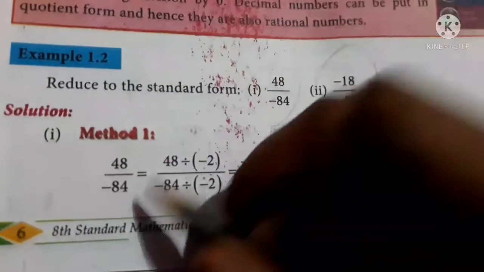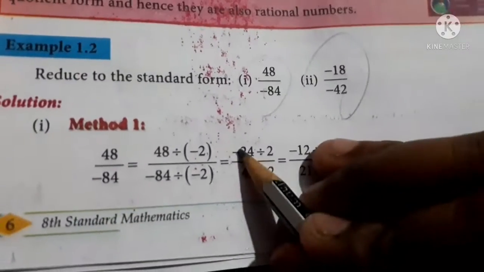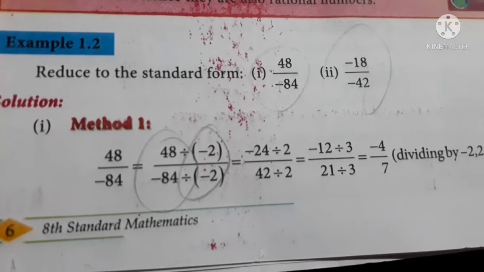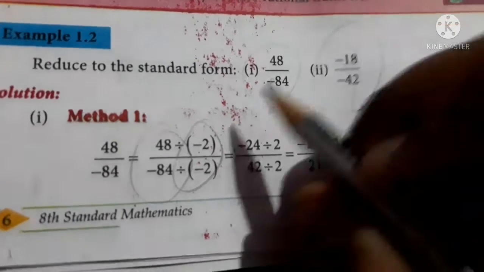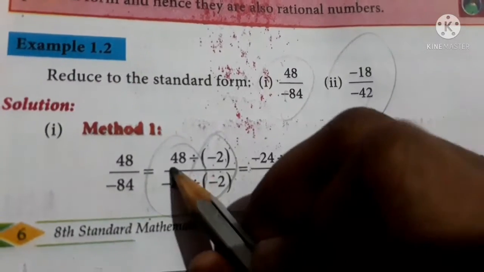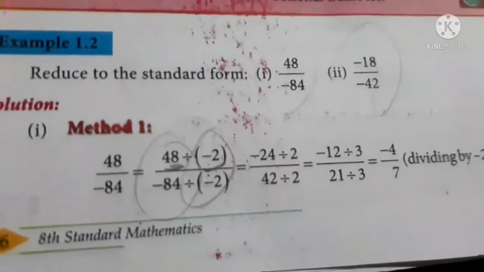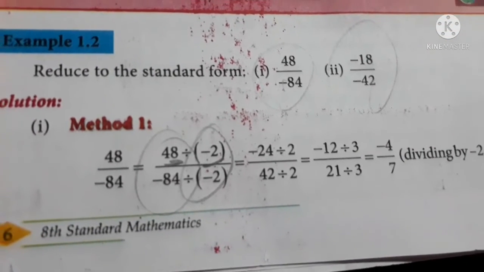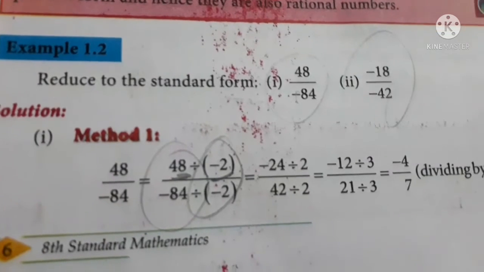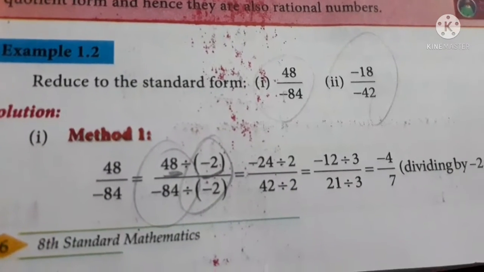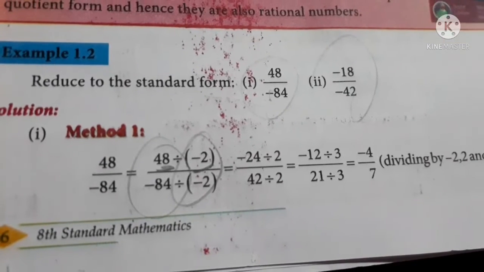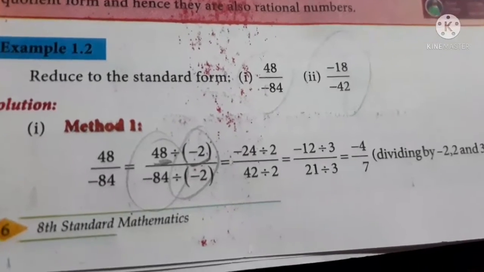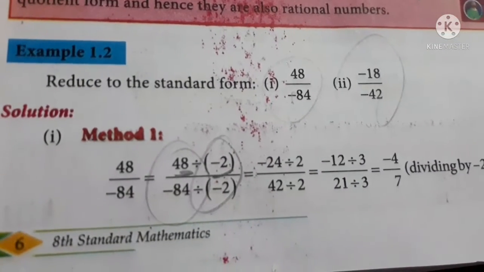First, you should take the negative symbol up. Okay, we have got it up, and now we are going to divide by minus 2 and minus 2. Okay, so let us see how to do it. You will get minus 24 when you divide 42 by 2. Why am I dividing here and not multiplying? If you multiply, the numbers will go bigger and bigger and you will have more common factors, but I need the only common factor to be 1, right? It is in the rules of standard form. So I should always remember that, and that's why I am going to divide.